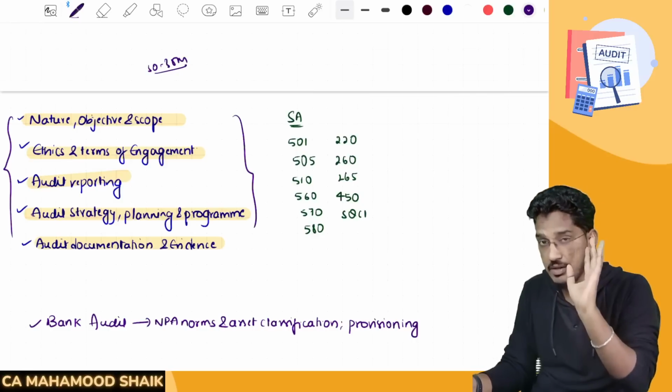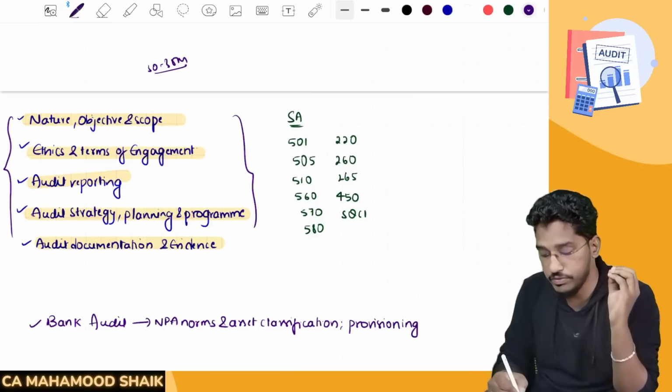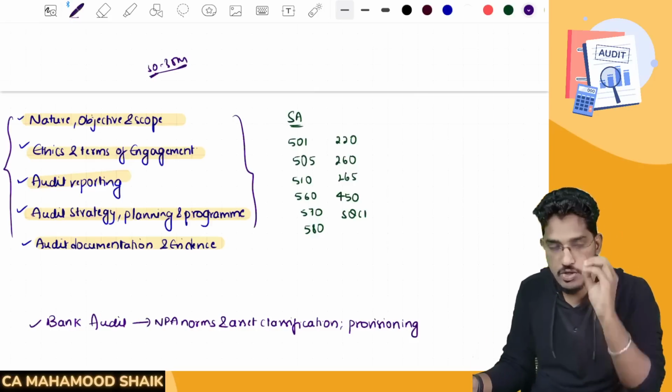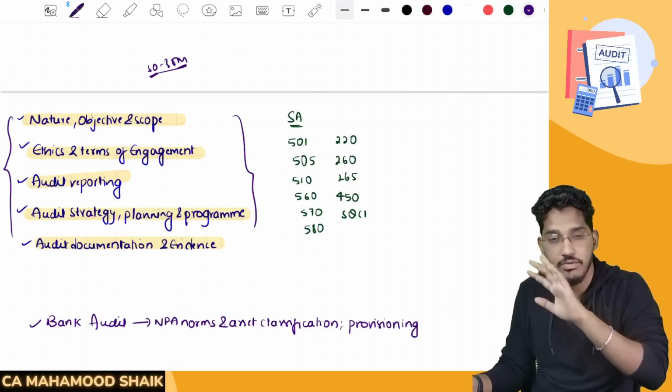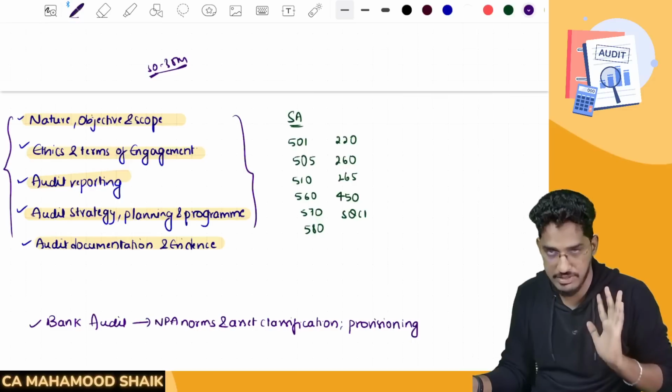In the worst case, I'm telling, if you are lucky enough, in the worst case scenario also, you might be able to fetch somewhere around 30 to 35 marks only from this 5 bunch of chapters. So your top priority should be with these 5 chapters. Without reading these 5 chapters, don't go for the examination. That much important these 5 chapters are.